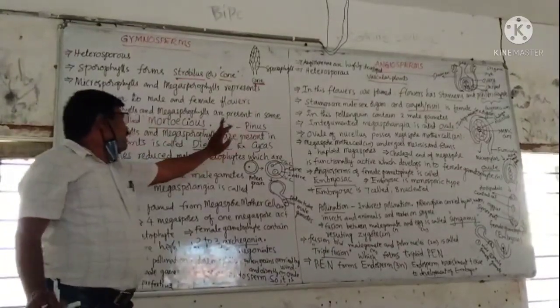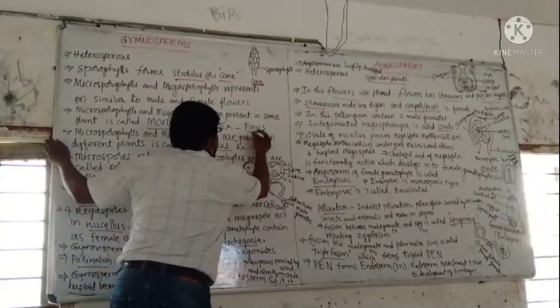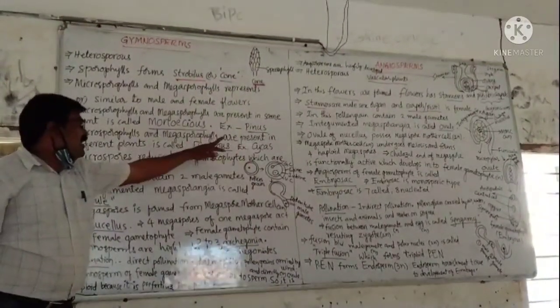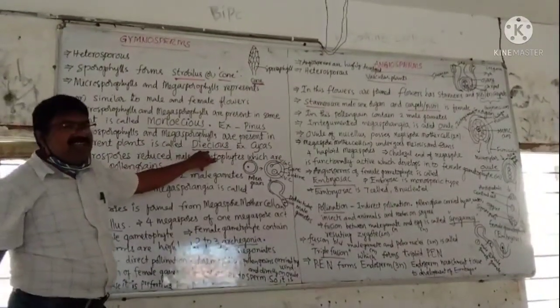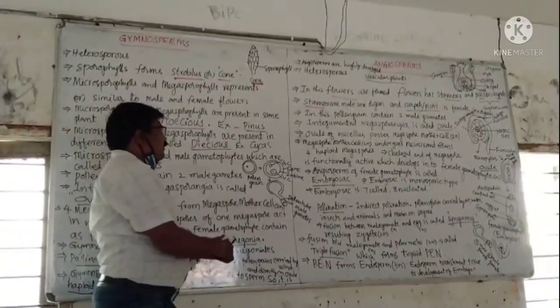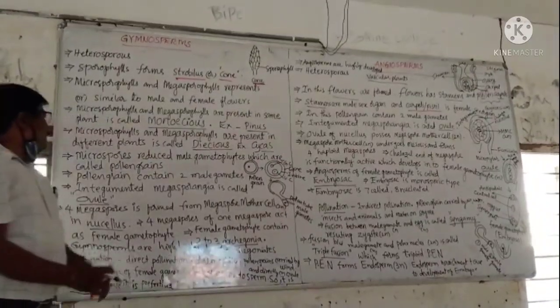Example, Pinus. This is Pinus. When microsporophylls and megasporophylls are present in different plants, it is called dioecious. Example, Cycas. This is Cycas.